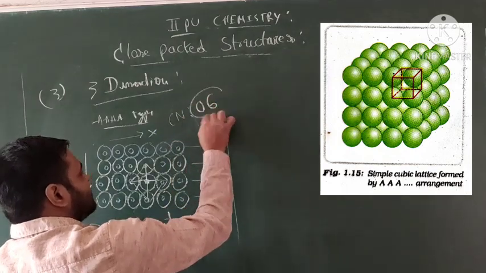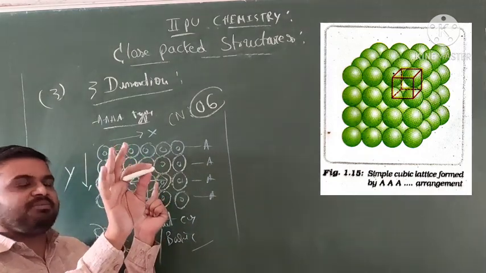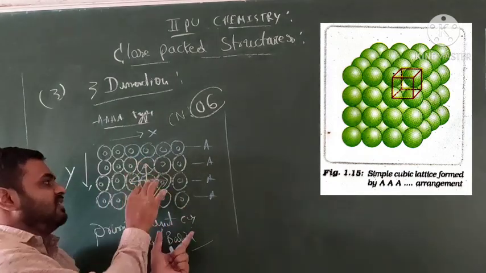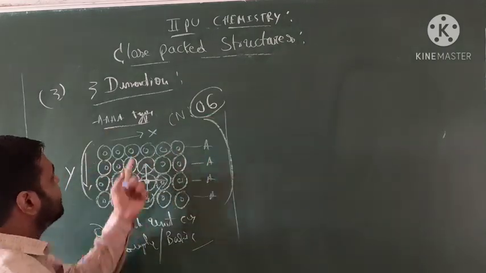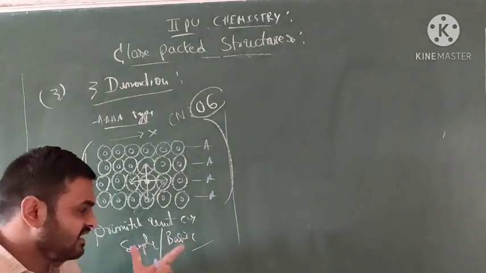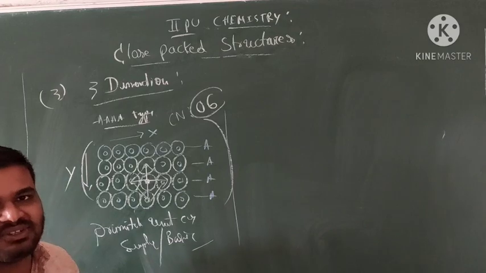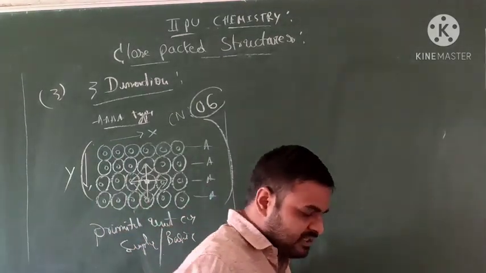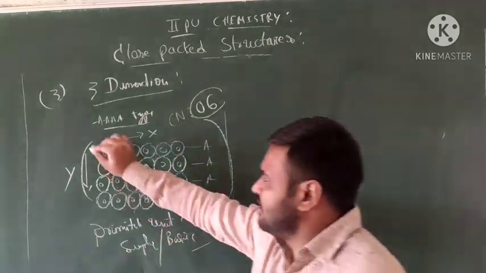How much? 6. 1, 2, 3, 4, and imagine it: first one in the upper side and another one below. So 6 coordination number is present in 3D dimensional. This is called primitive unit cell, also called simple unit cell, or basic unit cell. Clear, students? This is one type of 3D dimensional.